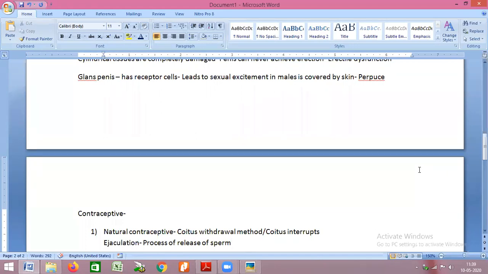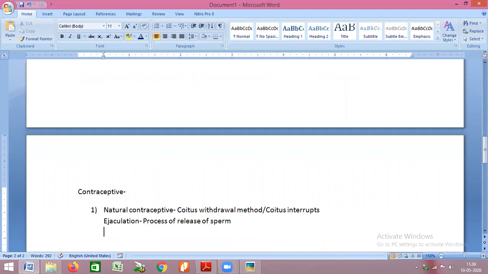When the male is going to release the sperm, the penis has to be taken out from the vagina so that the sperm is never released in the vagina. The process of release of sperm in the vagina is called insemination.